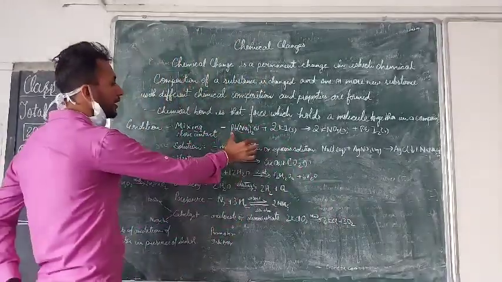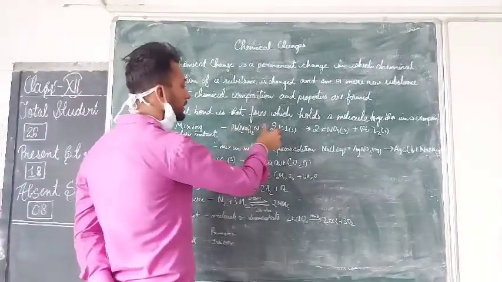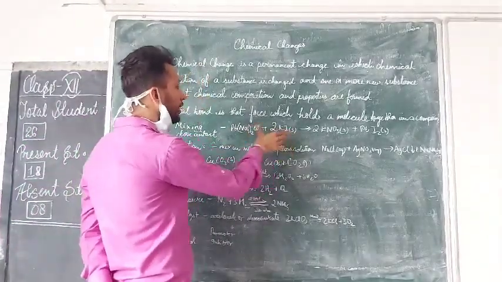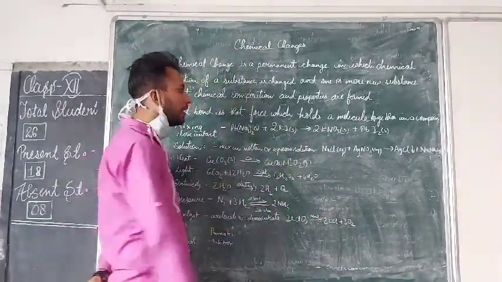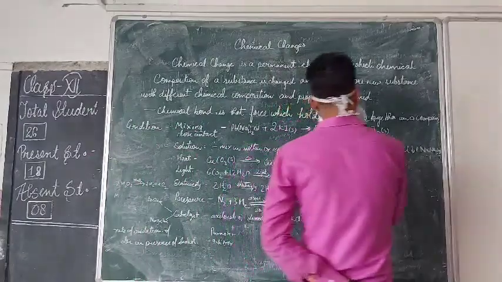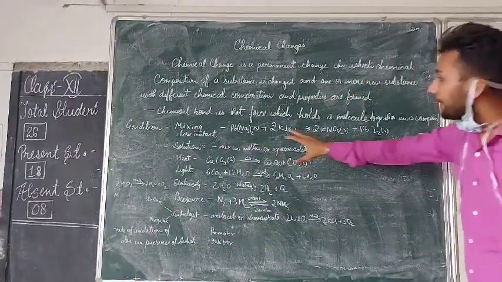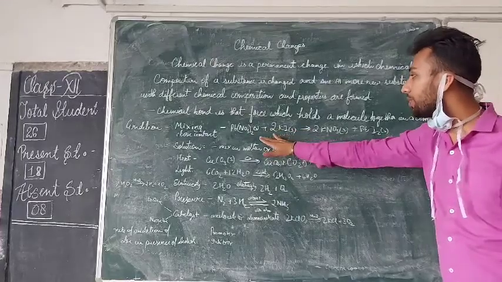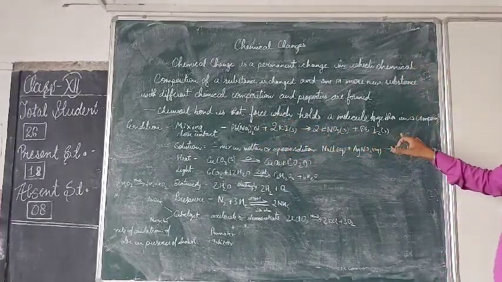What is happening? Here Pb(NO3)2, lead nitrate, is there, and here potassium iodide. Both get mixed, and then it is forming KNO3. Okay? Then it is forming potassium nitrate, KNO3, and PbI2. So what is happening? These two compounds, Pb(NO3)2 and 2KI, are reacting to form 2KNO3 and PbI2.